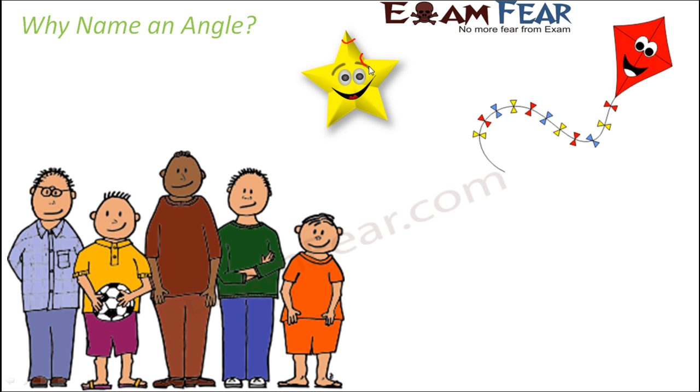Let us quickly look at the angles that are being formed in this star. This is one angle, this is another angle, this is yet another angle, this is an angle, this is also an angle. So you see there are so many angles which we can evidently see formed within this star. So almost 10 angles. Now let's say I am telling something about this particular angle. How do I identify this angle? I need to have a name for this angle, right?